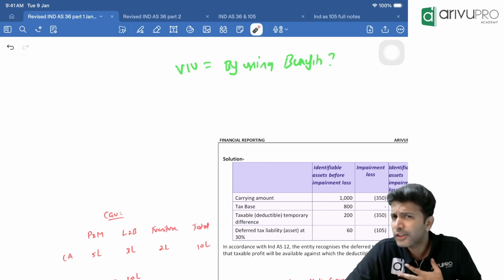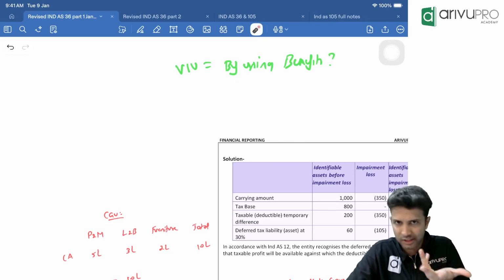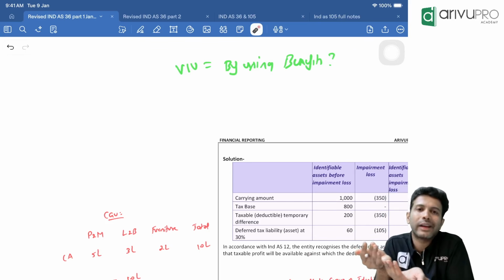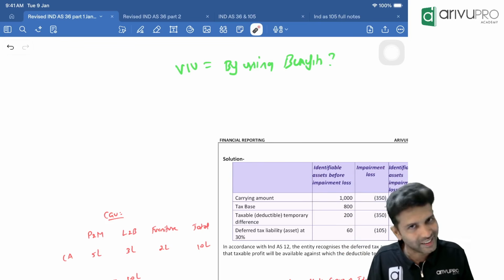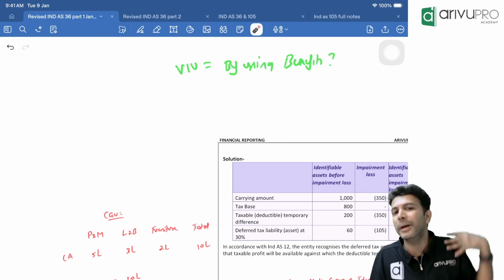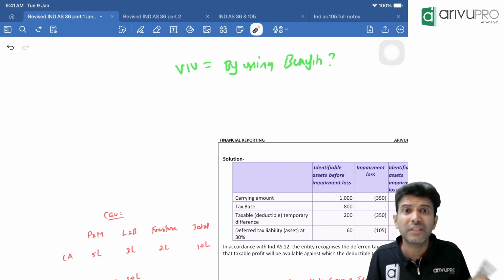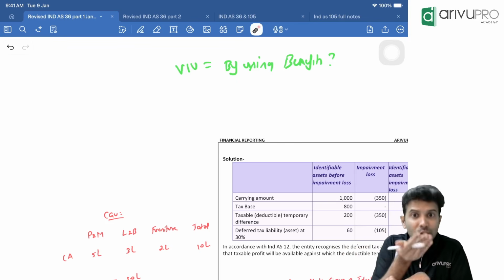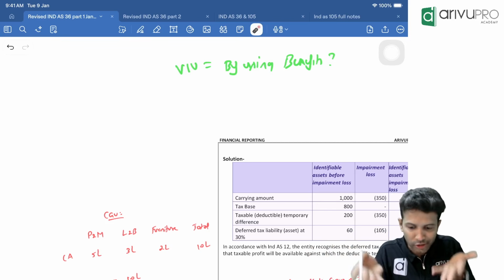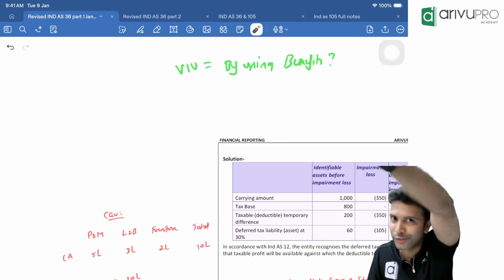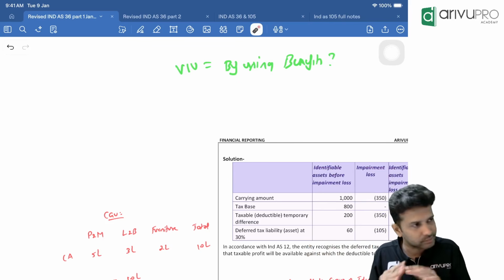No, because the benefit for the academy is what, people? The money that we collect from coaching, correct? The fees that you pay to us. That's the benefit basically, correct? But in order to get the fees, we need to conduct the class. And to conduct the class, we need assets, right? So your coaching fees is the benefit that we are getting for the investment that we have made in assets, correct? But we have not invested in one asset. To conduct the classes, we are not using only furniture. We are not using only a bench. We have to use camera also, mic also, iPad also, laptop also, AC also, TV also, sofa also, everything. Everything put together generates the benefits for the academy, correct?